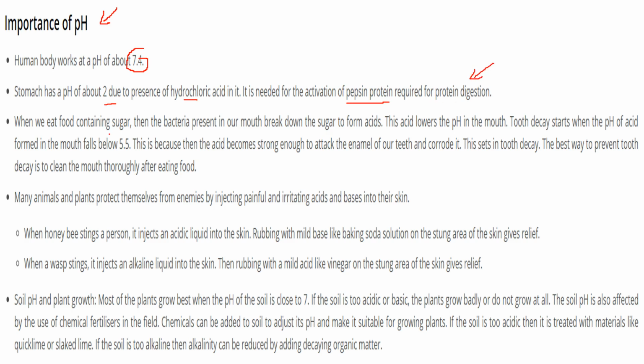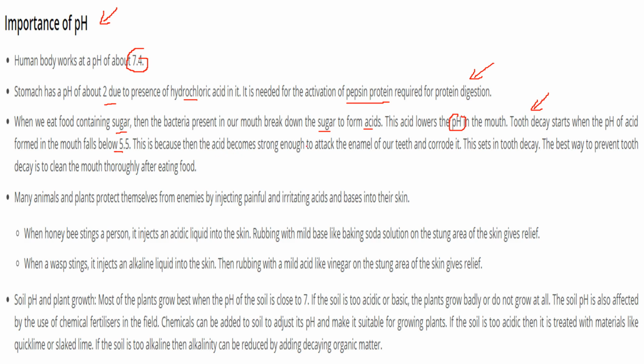When we eat food that contains sugar, the bacteria present in our mouth break the sugar to form acids, and this acid lowers the pH in our mouth. If the pH of the acid formed in the mouth falls below 5.5, then tooth decay can occur. Why is this happening?